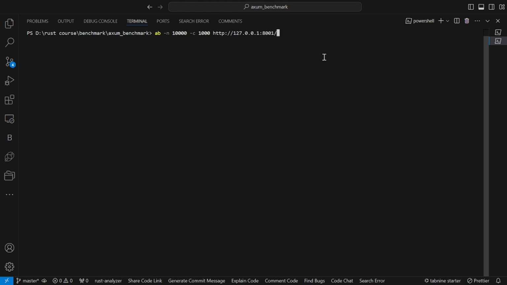Here's the command we'll use for the benchmark, testing Actix on port 8001 first. The -n 10000 flag indicates the total number of requests, and -c 1000 sets the number of concurrent connections. We'll run this test for 10,000 requests with 1000 concurrent users. Let's see the results for Actix.